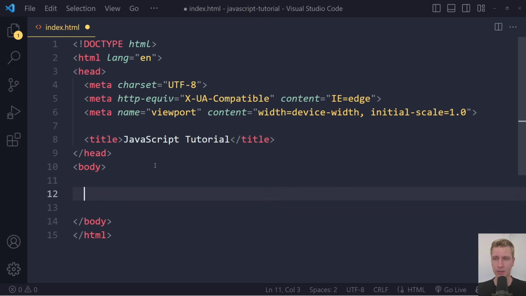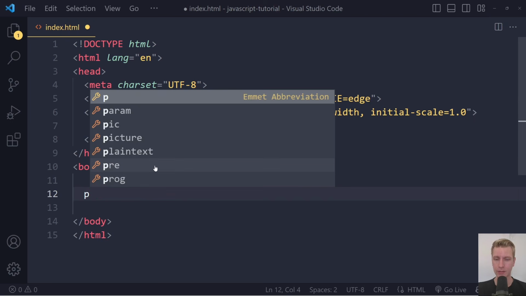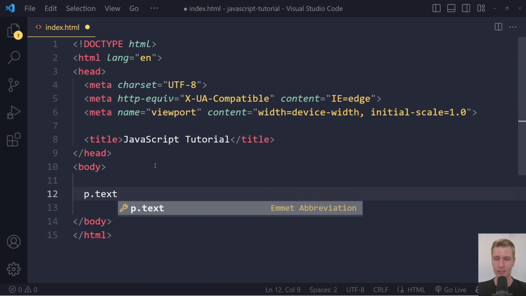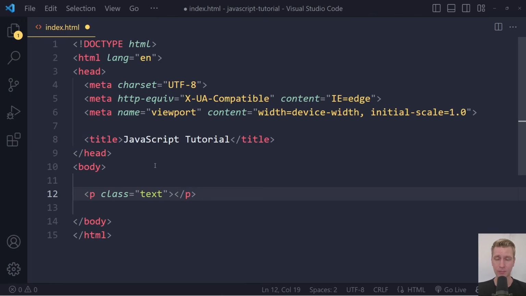I'm also going to add something here to the body. I can write p.text and then press tab. It will give me the entire paragraph element with text as a class, and I will type here just a test. Okay, so I'm going to save the file with Control S. You can see the file has changed because it has this yellow dot here. If I save, that yellow dot goes away. And now let's try opening this up in the browser.